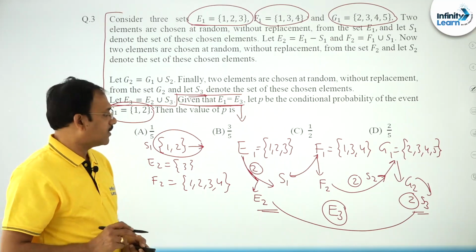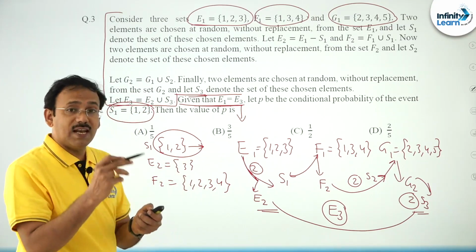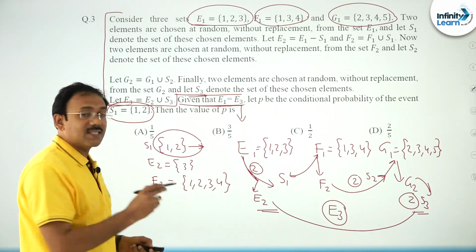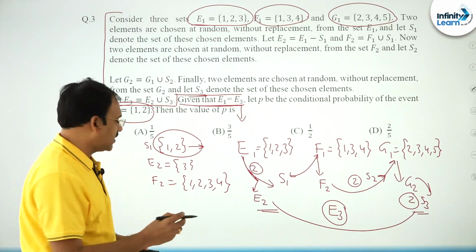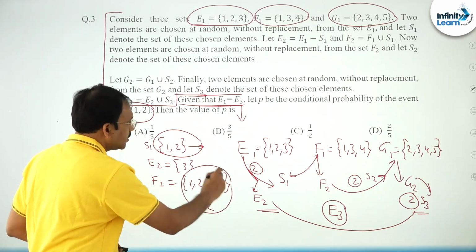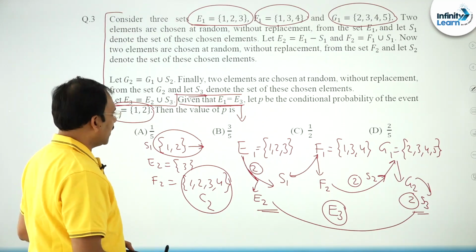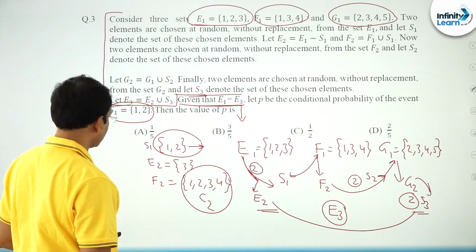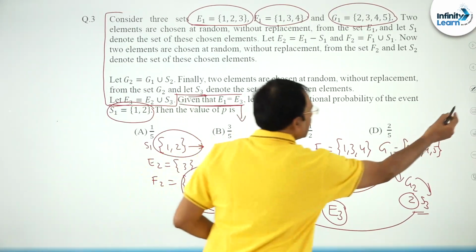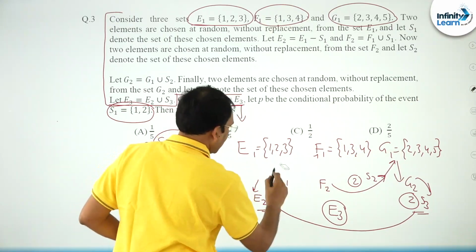Okay, right. So from these F2 elements you need to select 2, friends. These 2 elements can be selected in 4C2 ways, that is 6 ways. So you have to select 2 out of these, and those 2 must be kept in G1. Okay. So for your convenience, dear friends, let me erase this here so that you can understand better.